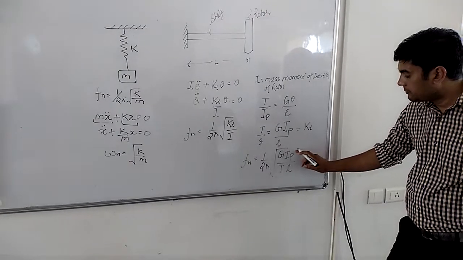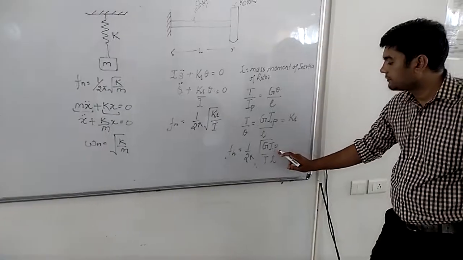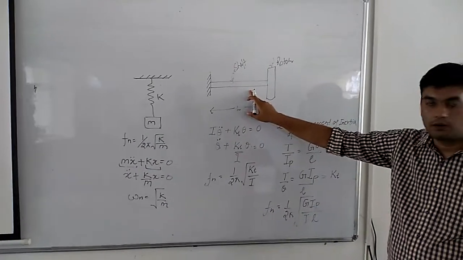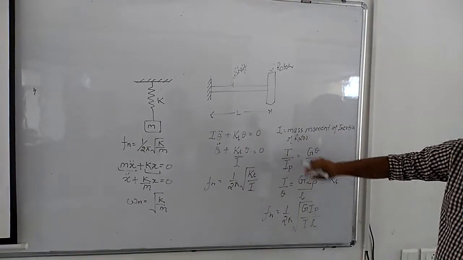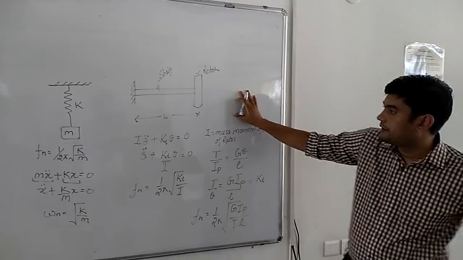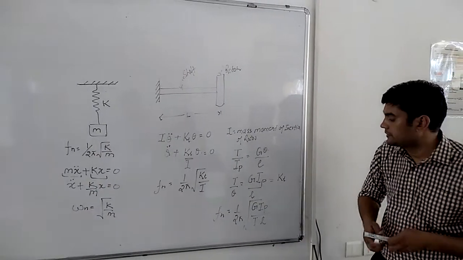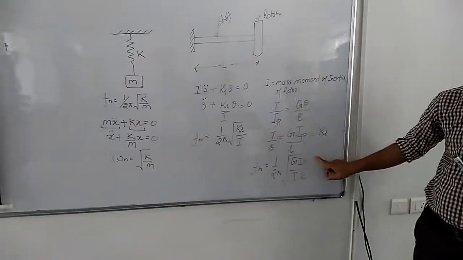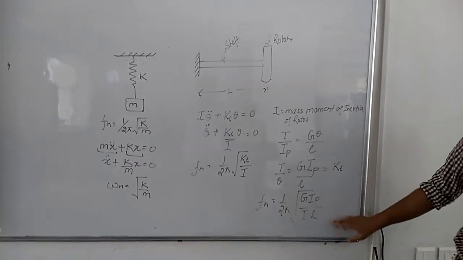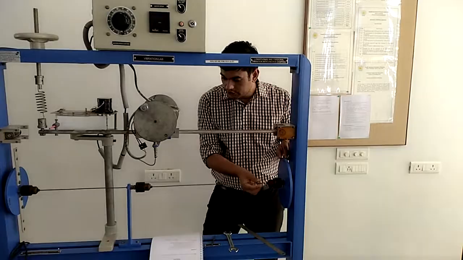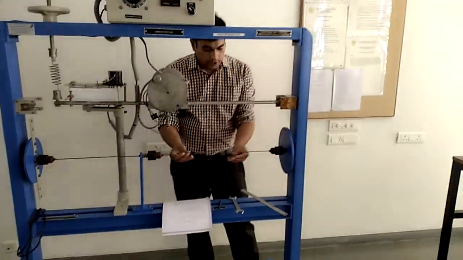So you have to be very particular about the value of I and IP. L is the length of the shaft, and G is the modulus of rigidity of the shaft. Now let us move back to the experimental setup and find the natural frequency of the system by experiment. This is the natural frequency of the system by analytical solution. So now we have to find the natural frequency of the system through the experiment.